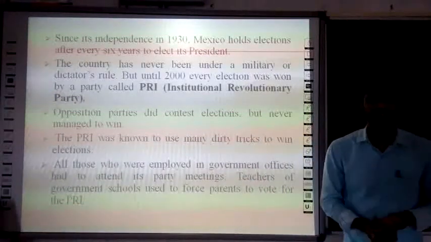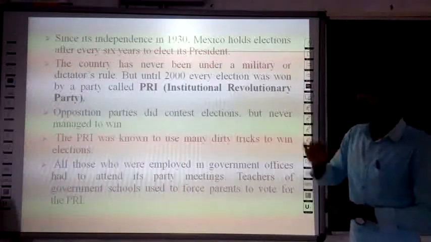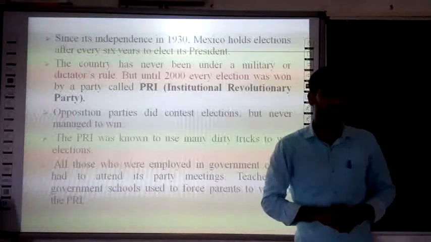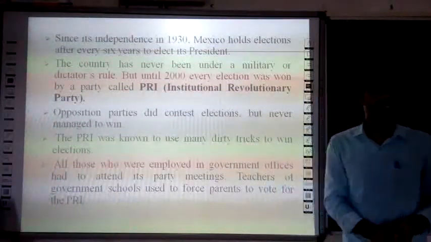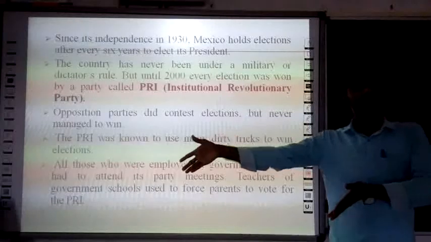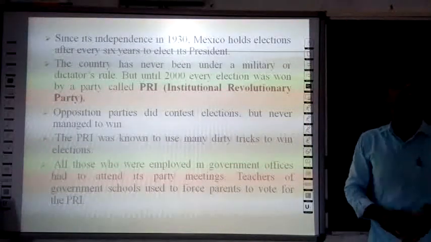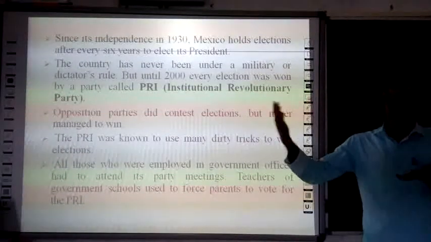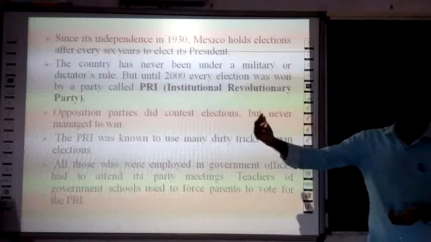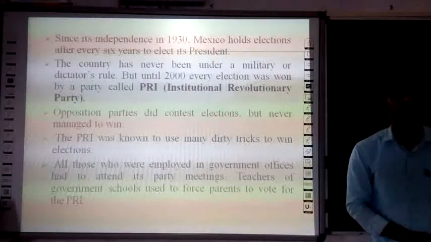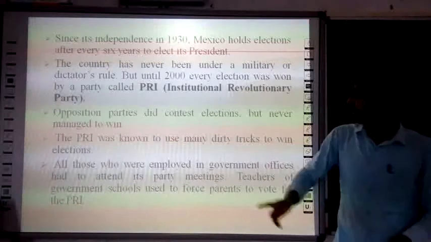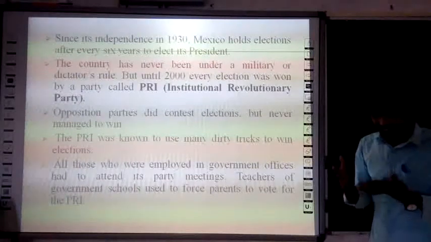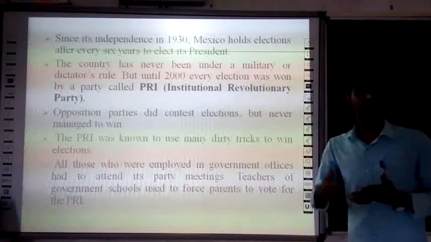So what was the reason? Why were all the elections won by the PRI? Weren't there any opposition parties? Did the opposition parties contest the election? They did contest, but they could not manage to win. Why? The reason is that the PRI was well known for following dirty tricks to win the elections.